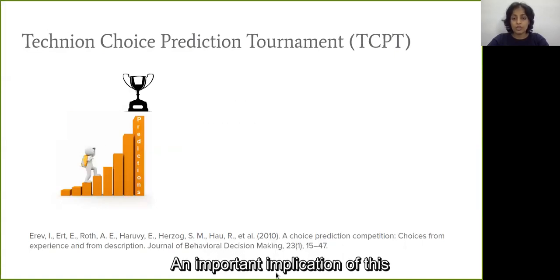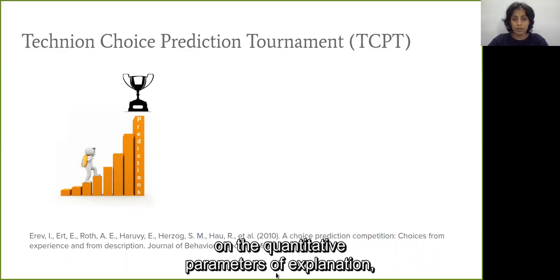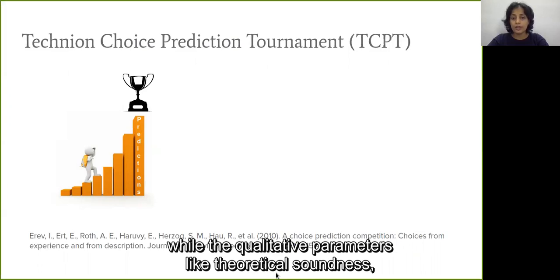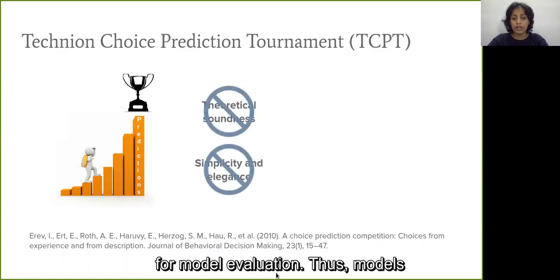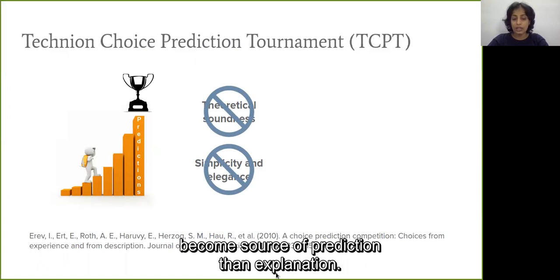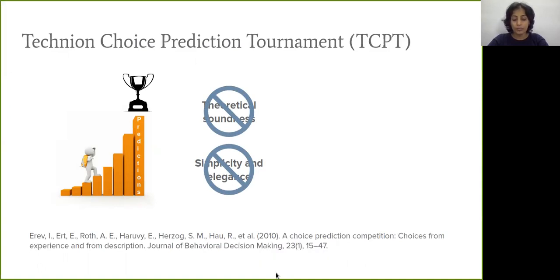An important implication of this is that the focus is entirely on the quantitative parameters of explanation, while qualitative parameters like theoretical soundness, simplicity, and elegance go into the background for model evaluation. Thus, models become a source of prediction rather than explanation.